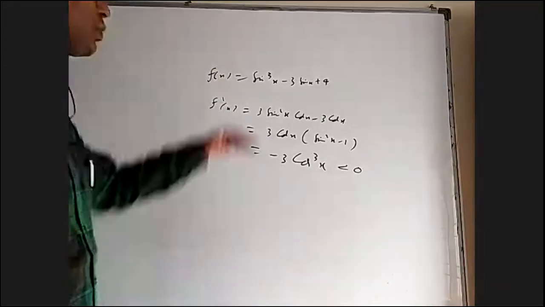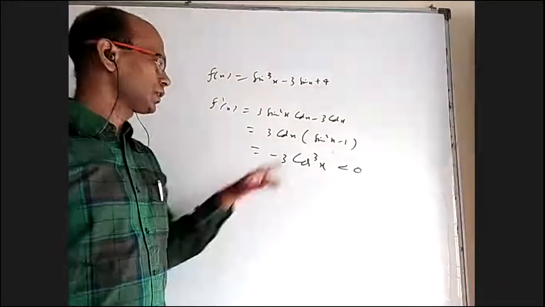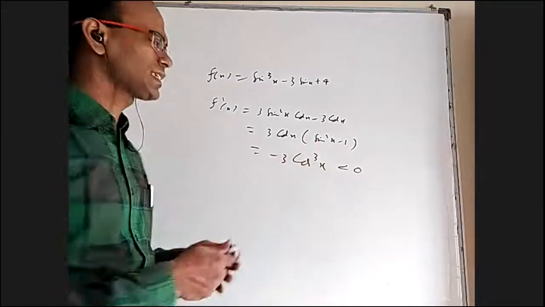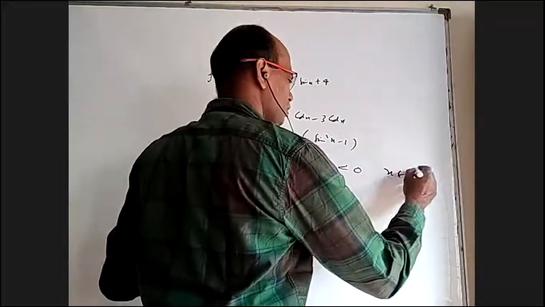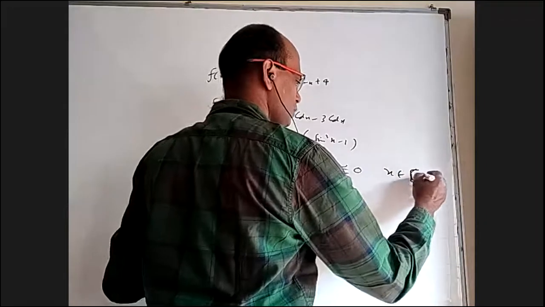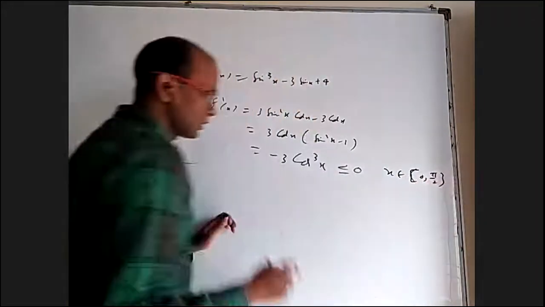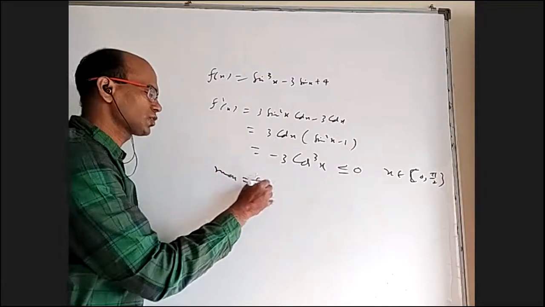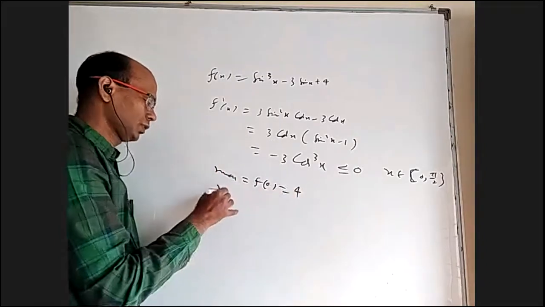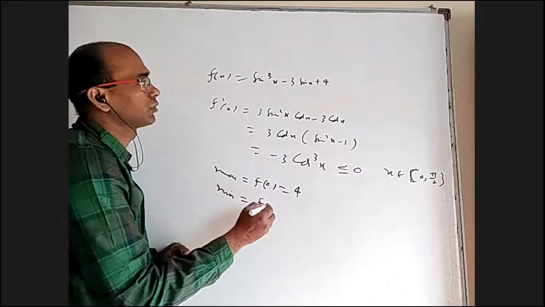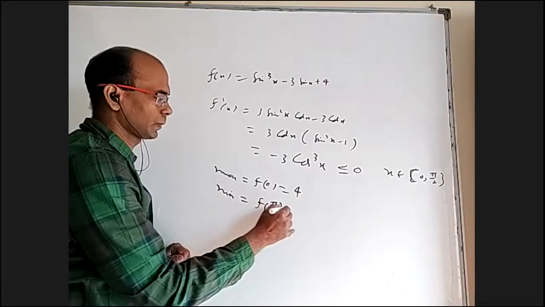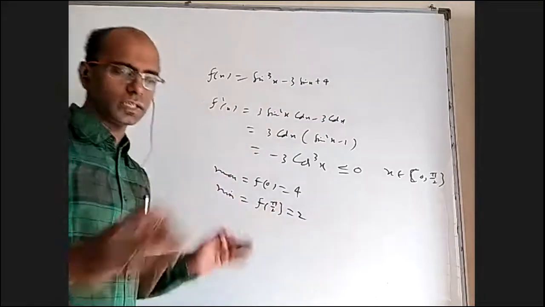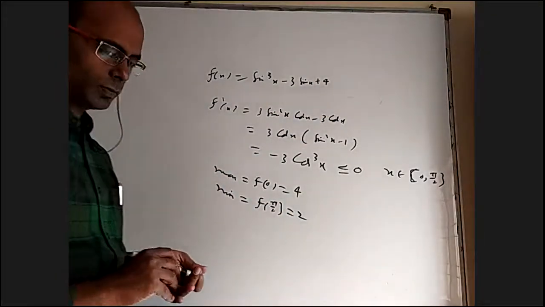Yeah. So this is a function. I differentiated this. Sine square x minus 1 is minus cos square x. Finally, I got this, that is less than or equal to 0 for x belongs to 0 to pi by 2. It is a strictly decreasing function. Then the maximum value will be f of 0 straight away, which is 4. Minimum value will be f of pi by 2. At pi by 2, this is 1, 5 minus 3, 2. So it is strictly decreasing from 4 to 2.